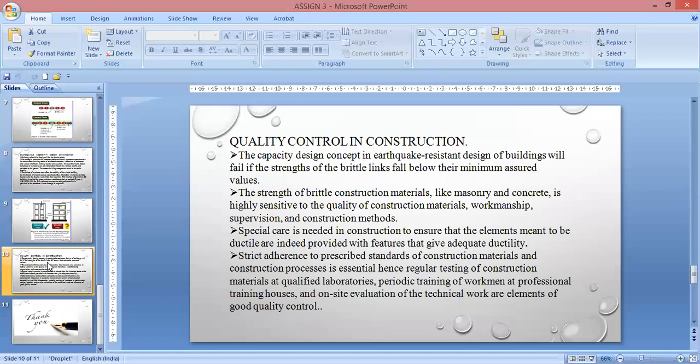Now coming to quality control in construction. The capacity design concept in earthquake resistant design of a building will fail if the strength of the brittle links falls below their minimum assured values. The strength of brittle construction materials like masonry and concrete is highly sensitive to the quality of construction materials, workmanship, supervision, and construction method. Special care is needed in construction to ensure that elements meant to be ductile are indeed provided with features